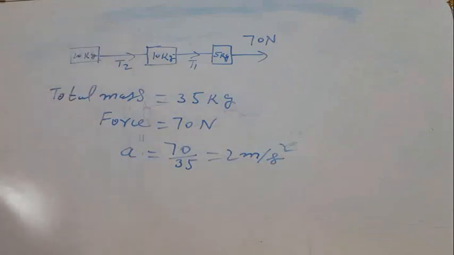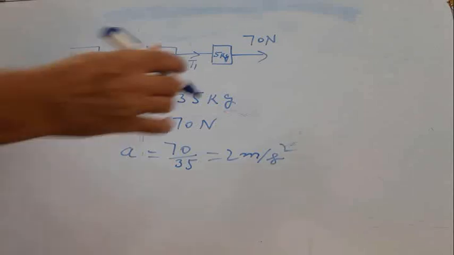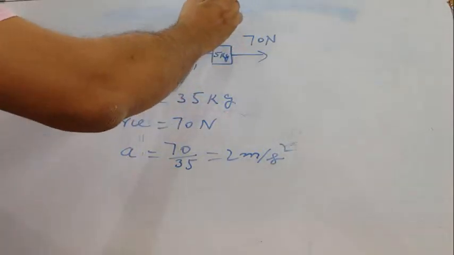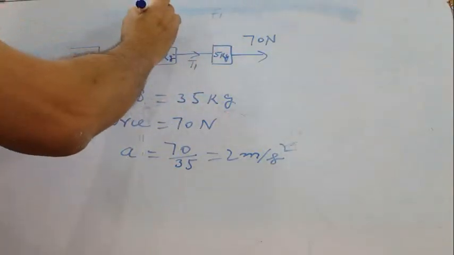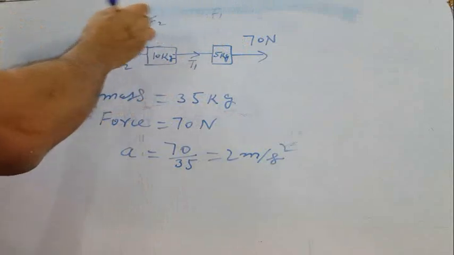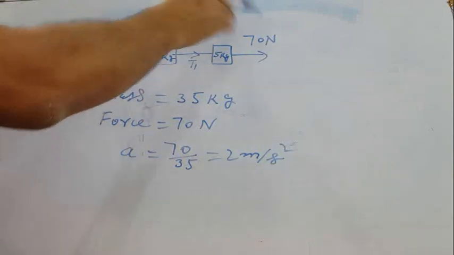The first mass is 5 kg, and acceleration is 2 meter per second square. Suppose F1 is the force required for the first mass and F2 for the second. First I will calculate F1.